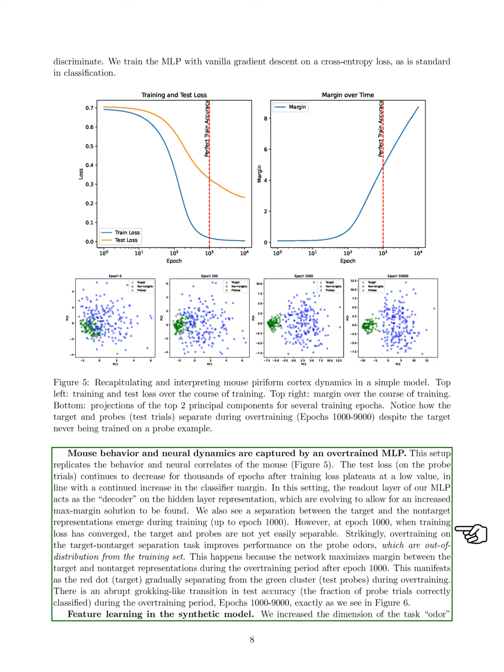Notably, overtraining on the task of separating target and non-target odors enhances performance on the test odors, which were not included in the training. This improvement occurs because the network focuses on maximizing the margin between these representations during the overtraining phase. We see a significant increase in test accuracy during this period, particularly between epochs 1000 and 9000.